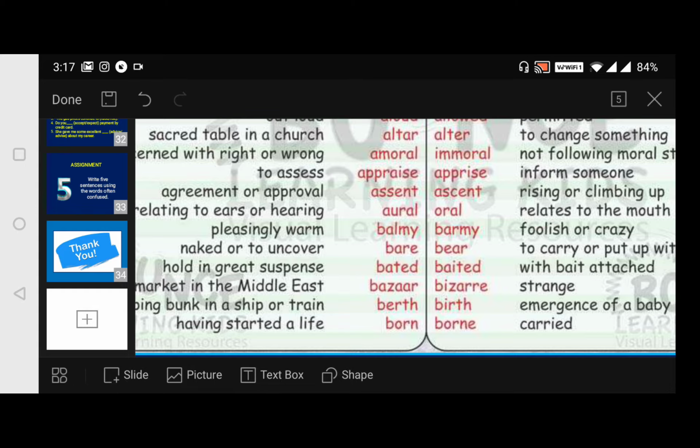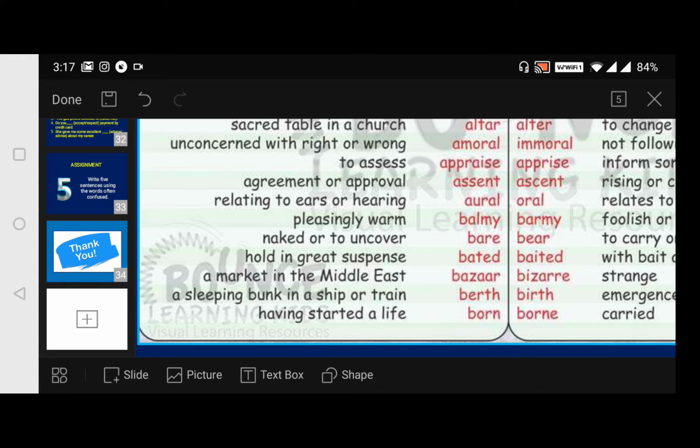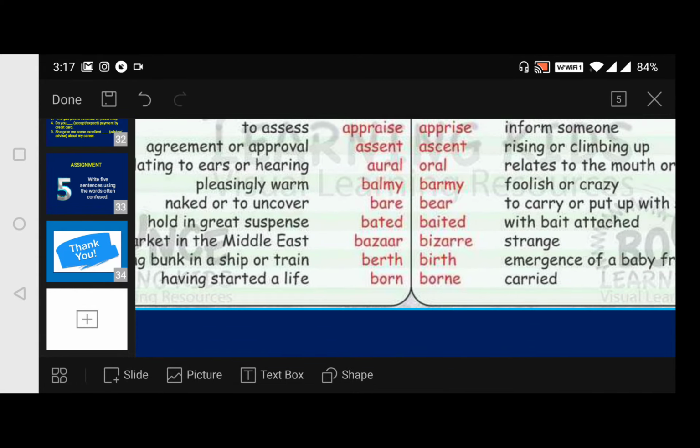Assent is agreement or approval. And ascent is rising or climbing up. You know, in projectile motion, time of ascent, time of descent, isn't it? So ascent is rising or climbing up.